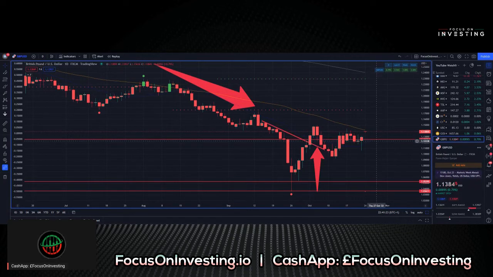We're looking at the British pound against the US dollar, ticker symbol GBP/USD. Current price point is 1.1384. Market is still open. We're set for the day, we're up 0.79%.